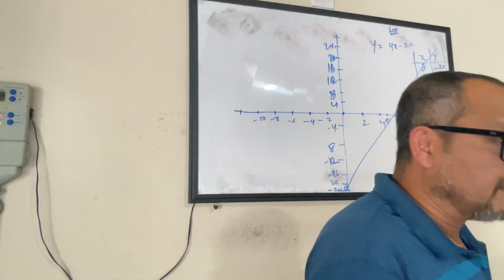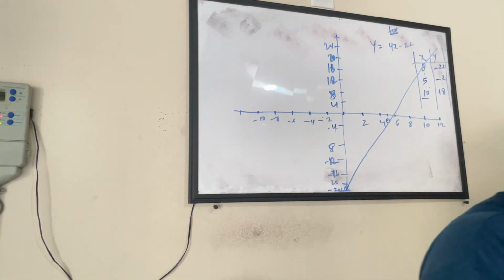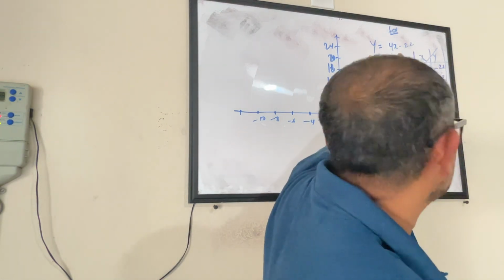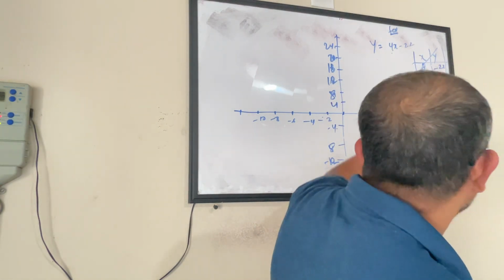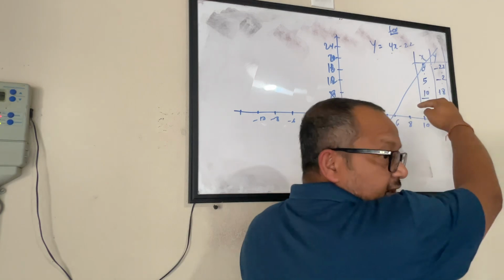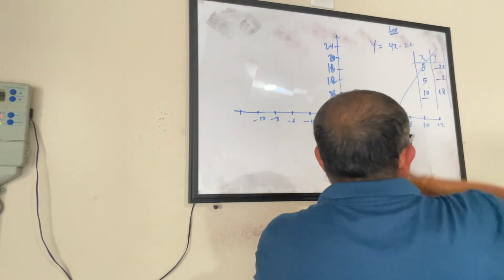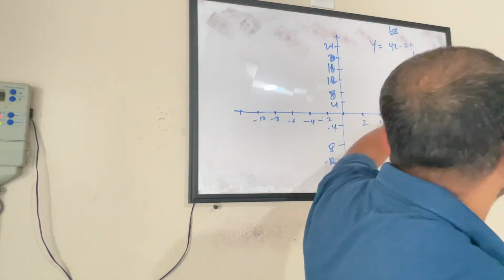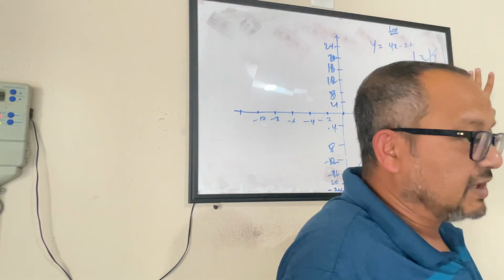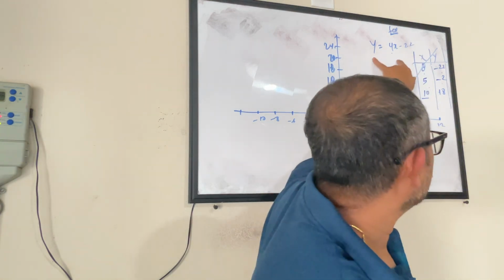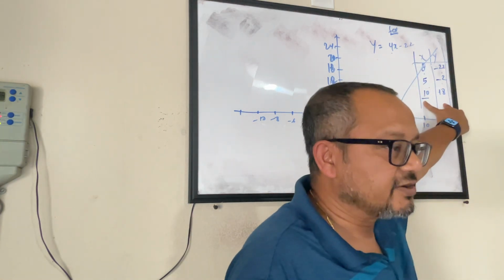So usually if you are drawing a line, you just need 2 points. Here I went a little overboard. I picked 3 points to draw the line. But any which way, remember this is a contract between x and y. Even if you pick 4 points, you will find that all those 4 points will lie on the line. You have to just pick 2 points to draw the line anyways. But when you join them and then you find other points, you will see that those points are also falling on this line. So this is just for plotting the graph. Nothing great about it. Very simple concept. I have not done anything fancy. I just used this contract to find the points and draw it.